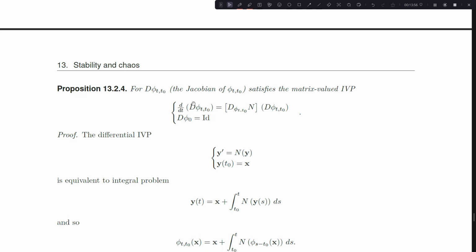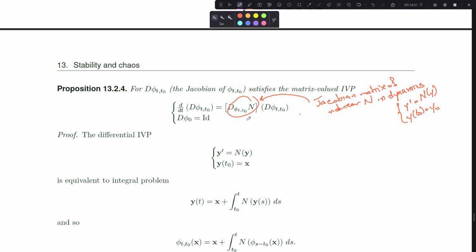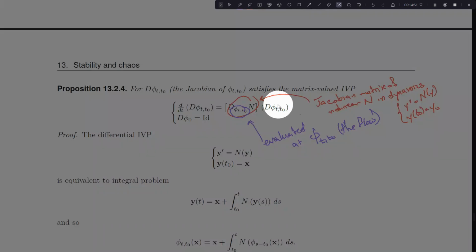Right, the n is the n on the right-hand side of my dynamics, the nonlinear term. And I'm going to take the Jacobian of the nonlinear term, and I'm evaluating it at the flow. Okay, so this is the Jacobian matrix of nonlinear n in dynamics, y prime equals n(y), y at t0 equals y0. So it's that n. I take the Jacobian, but I evaluate the Jacobian at phi sub t comma t0, the flow. Okay, and then that's a matrix which acts on my Jacobian of my flow.